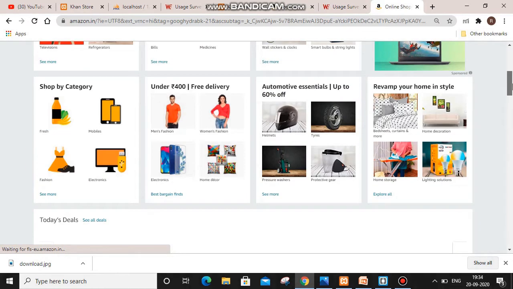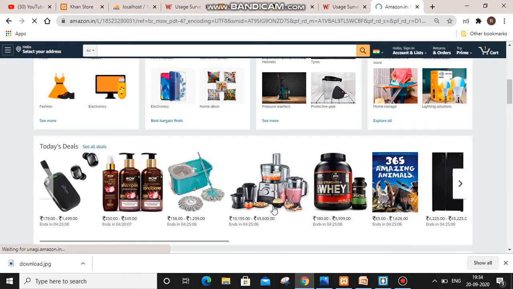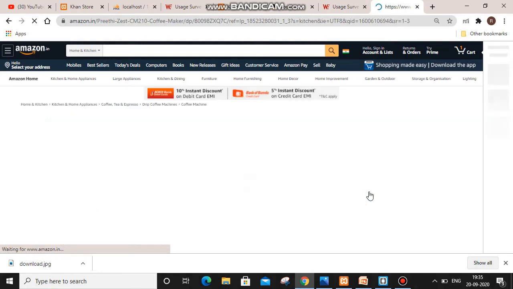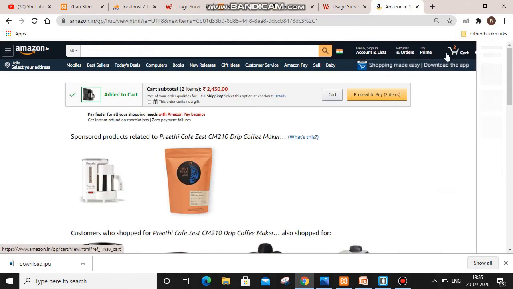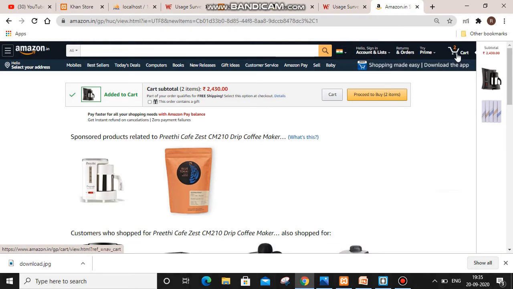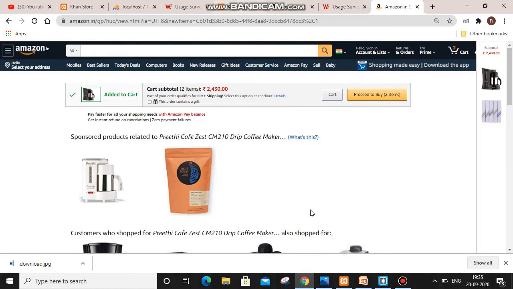So if a user wants to buy, suppose I want to buy this mixer. I will click on it, and once I add to cart, you can see here that it has been automatically added. This was done in just a nanosecond. No need to refresh the pages again and again. So this was that point.